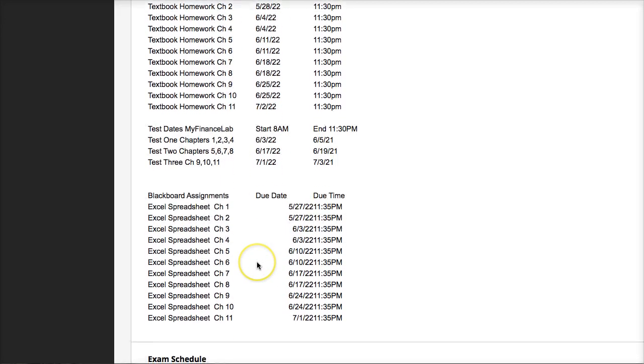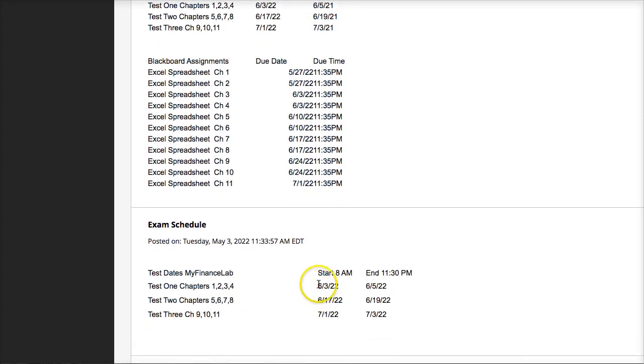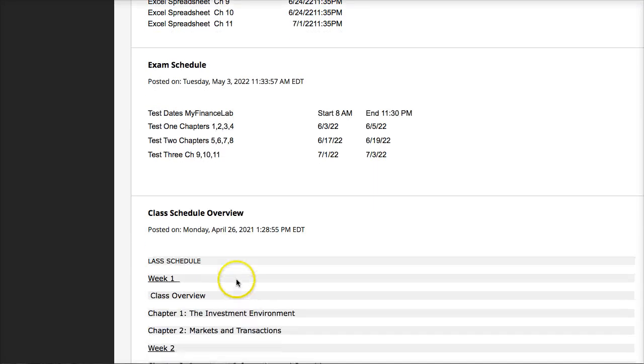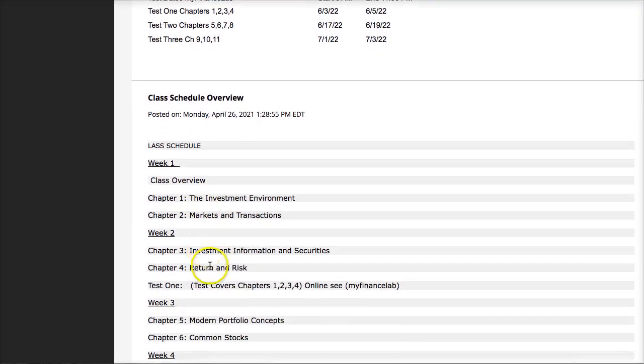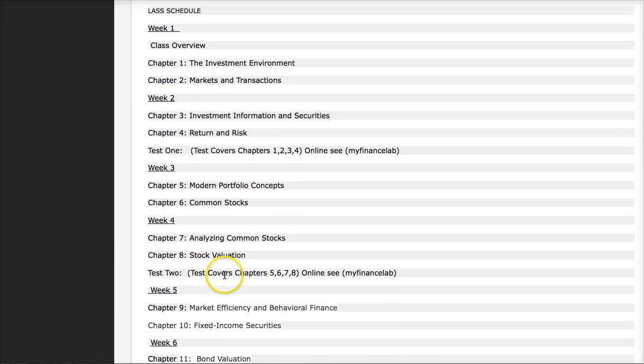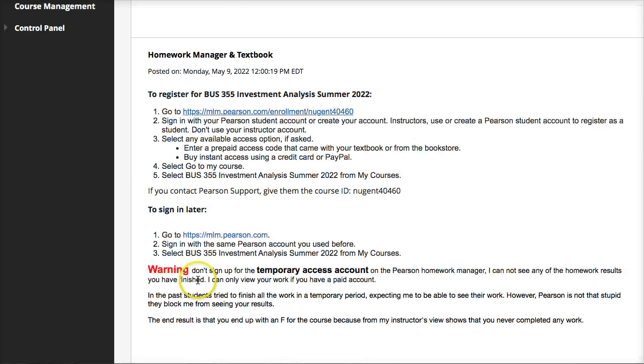Okay, now as far as the Blackboard assignments, there are also some assignments on Blackboard, and there'll be 11 spreadsheet assignments on Blackboard, and these are the due dates here. Just reiterating the exam schedule, the opening and closing of the exam, and there are 3 exams, one at the end of every 2 weeks of the course. Here is the class overview, which gives you a look at the chapters covered each week. So basically, weeks 1 through 5, we're covering 2 chapters a week, and then week 6, we're only covering 1 chapter. Okay, so those are the announcements for the course.